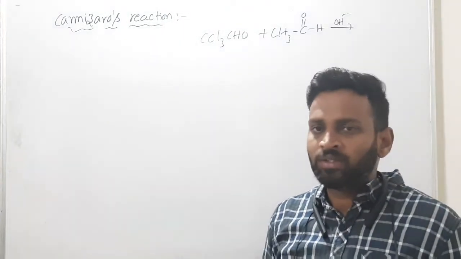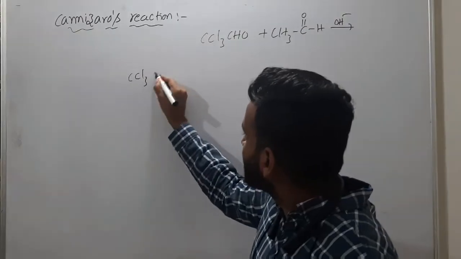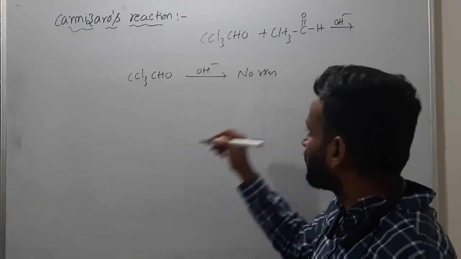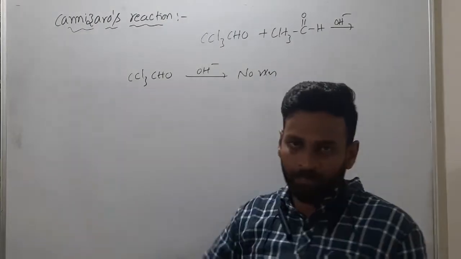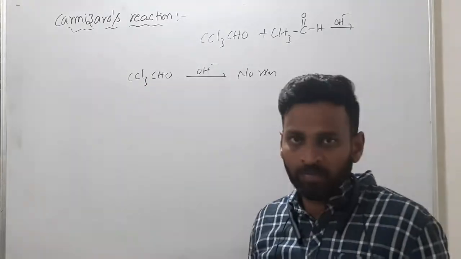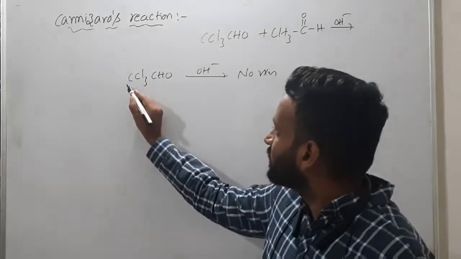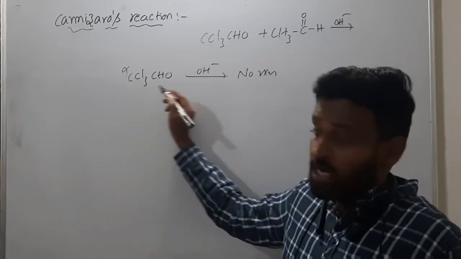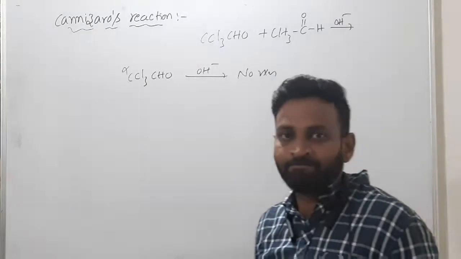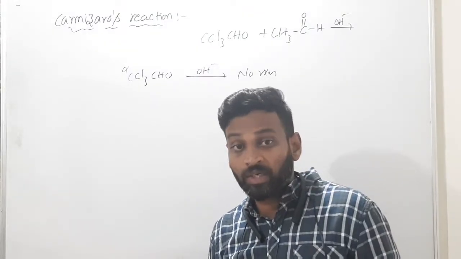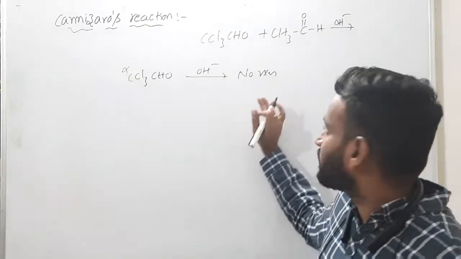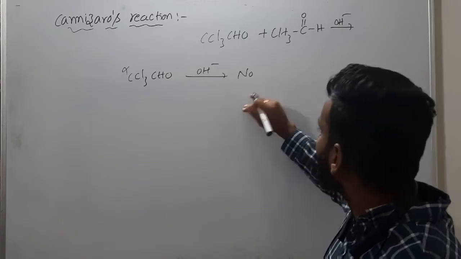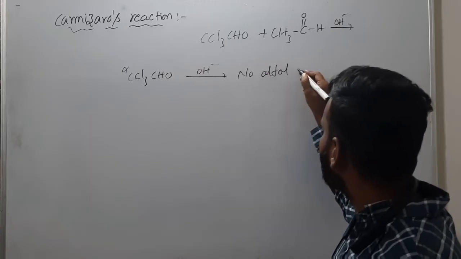Yes. Sir, previously you said no, CCl3CHO in presence of OH minus means no reaction. Yes, I said that when only CCl3CHO was given. Means you have to take 2 moles. Even if you take 3 moles, 4 moles, alpha carbon is there but there is no alpha hydrogen. So there is no aldol condensation. No reaction means the reaction may happen, the Cannizzaro reaction, but no aldol condensation.